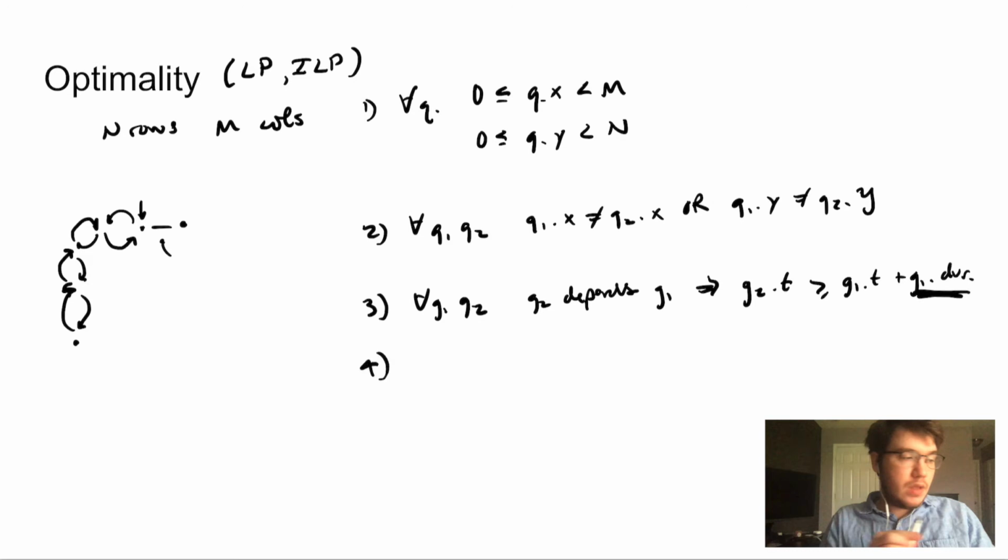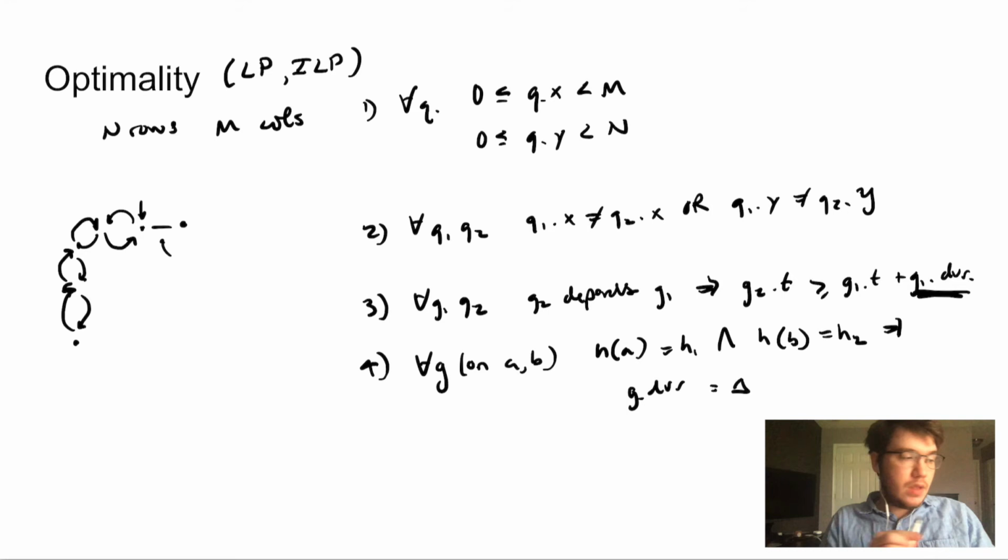So for every gate G, and we'll just assume that this is on program qubits A and B, if the hardware location of A, so H of A, is equal to some hardware location H1, and H of B is some other location H2, then this will imply that the duration, G.duration, is equal to some pre-computed value, big delta of H1, H2.